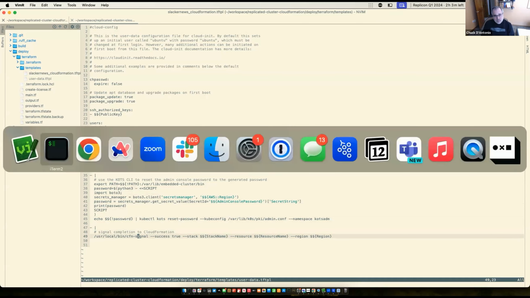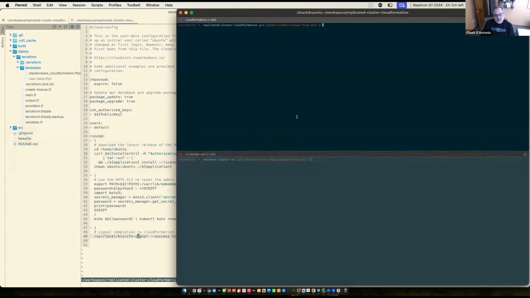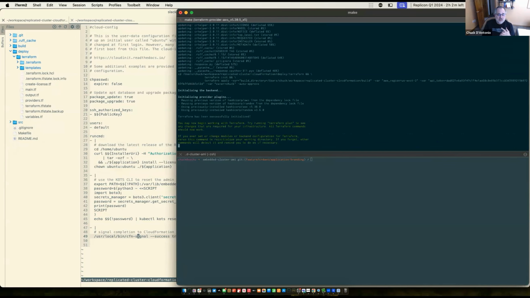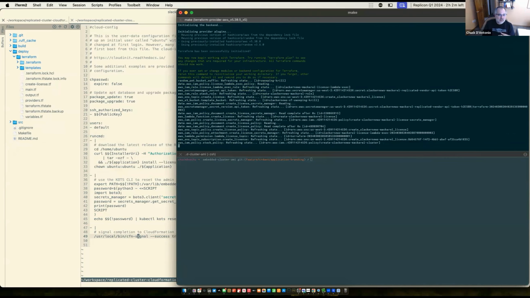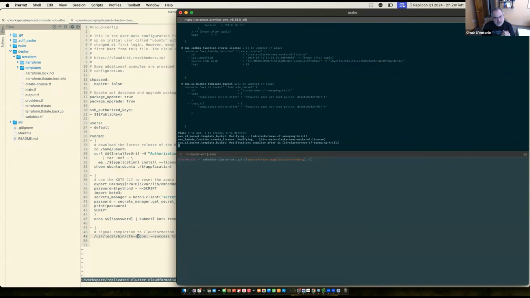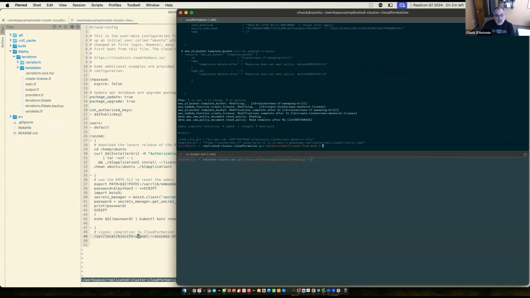So let's pop over here. I'm going to quickly run a make here that's going to build that up for us. It's going to create the Lambda. It's going to create the topic to get the message. It's going to make sure all the permissions are right for those. And it's going to drop that template into an S3 bucket. You can see the little steps here. It's going to output for me that template that I'm going to use. That's the template that you would use to create your marketplace product. While you're doing development, you just would continually run through this in CloudFormation to make sure it was working.